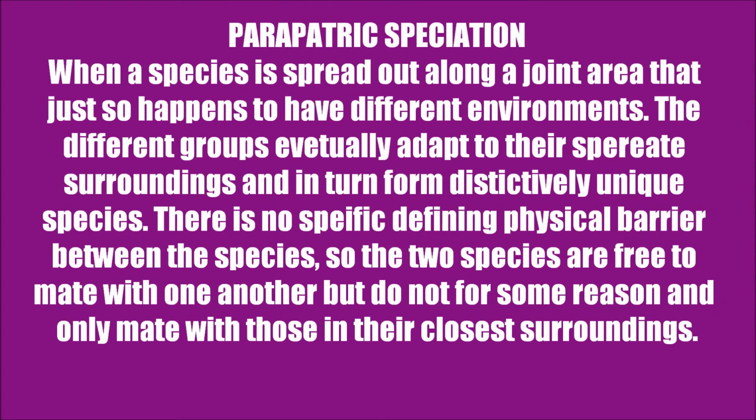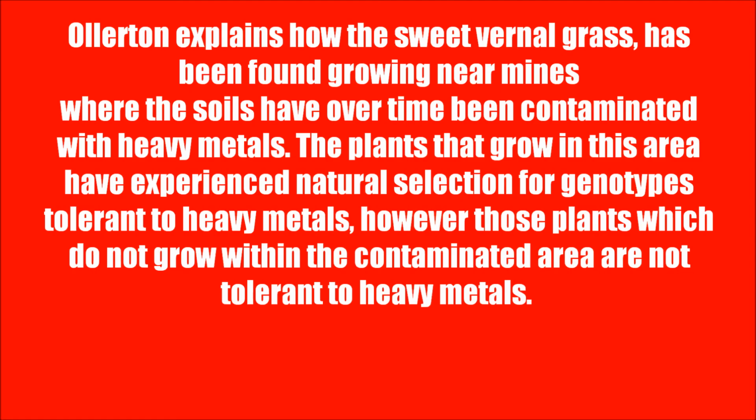Parapatric speciation is when a species is spread out along a joint area that just so happens to have different environments. The different groups eventually adapt to their separate surroundings and in turn form distinctively unique species. There is no specific defining physical barrier between the species, so the two species are free to mate with one another, but do not for some reason, and only mate with their closest surroundings.